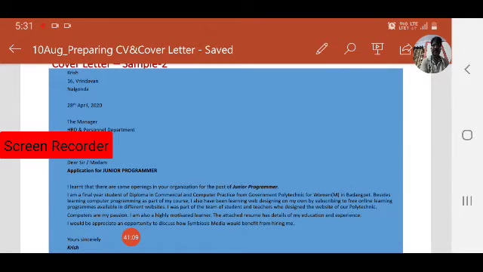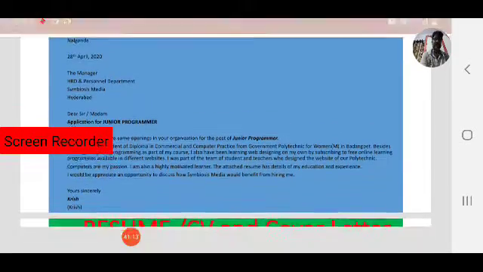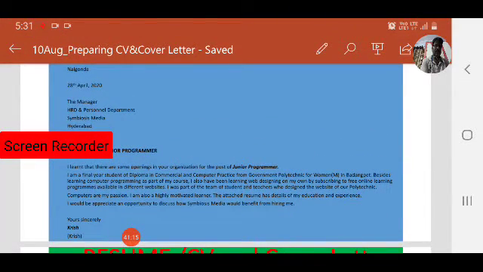Next, yours sincerely, Krish, his signature. Below the signature is the full name in brackets, Krish. Complimentary close and signature. Yours sincerely is a complimentary close. Next, signature and name. So this is the body of the sample cover letter.